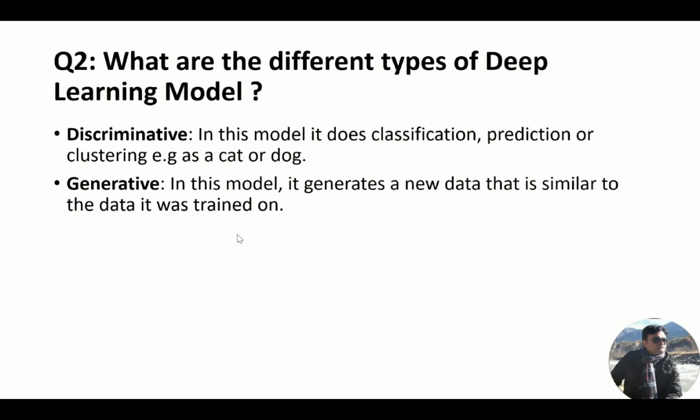In the generative model, it generates new data. It identifies the pattern in the distributed data. It creates a statistical model that identifies the pattern on which the data has been trained. And this is capable of generating text to text, text to image, image to image, image to text, and then image to video. So it has the capability to generate new content, whether it is text or image or video.